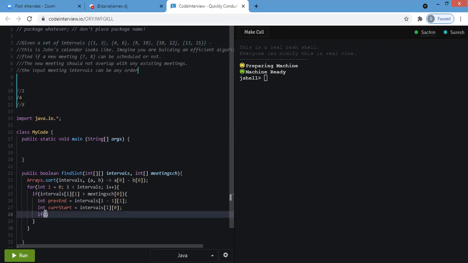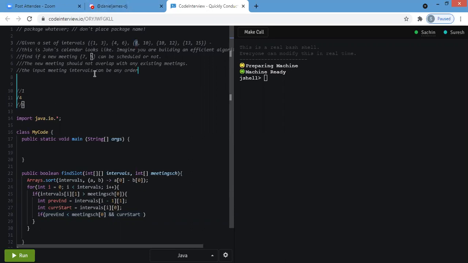So previous end is less than meeting schedule of 0, and current start. So we have here 6 to 8.